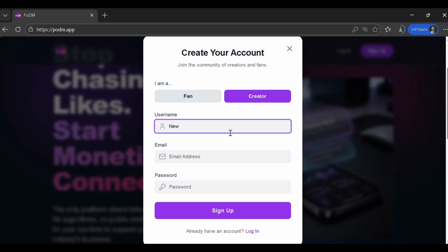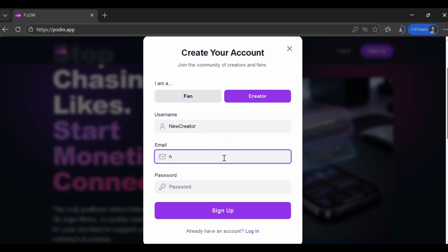First, click Sign Up. You'll want to select the Creator toggle. Pick a username that fits your brand. We'll go with New Creator for now. Enter your email and set a secure password.